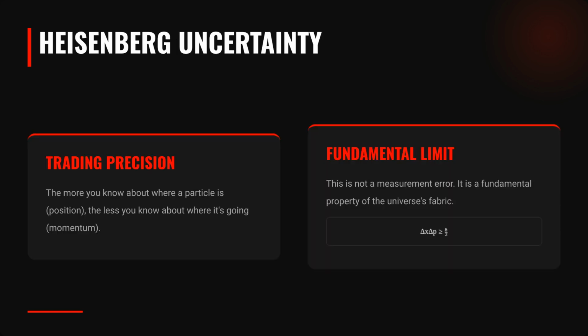The Heisenberg uncertainty principle reveals a fundamental limit. The more precisely you know a particle's position, the less you can know its momentum, and vice versa. This is not a measurement error, but a property of the universe.